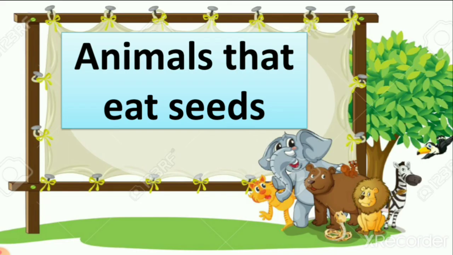So today we learned about different kinds of food which animals eat, and we also learned about animals that eat seeds, like hens, birds and squirrels, peacock, sparrow, all birds, crow. I hope you all understand what we learned today and what kind of food animals eat. So take care of yourself and stay healthy.